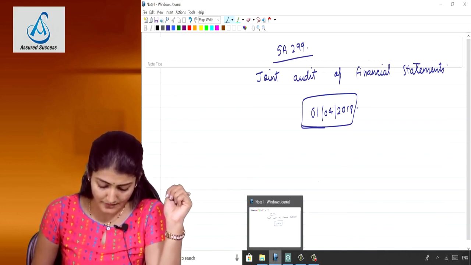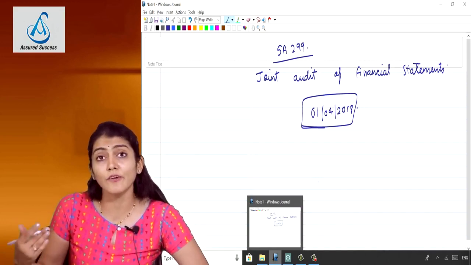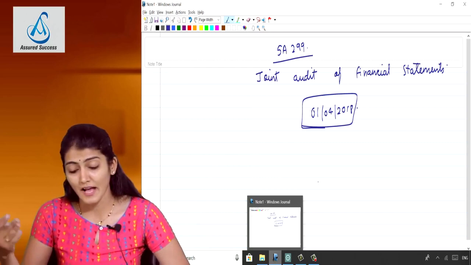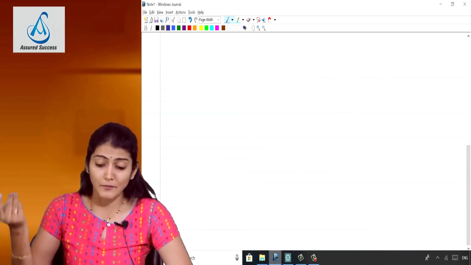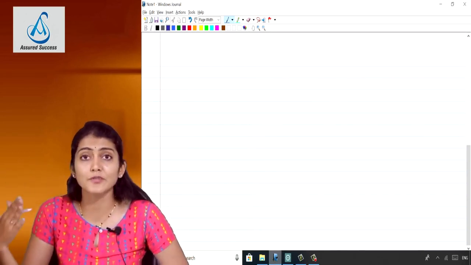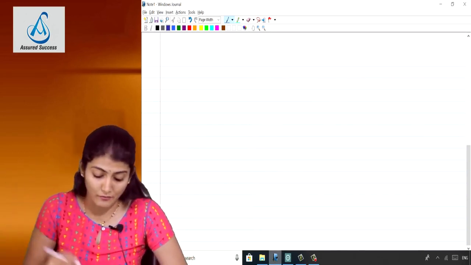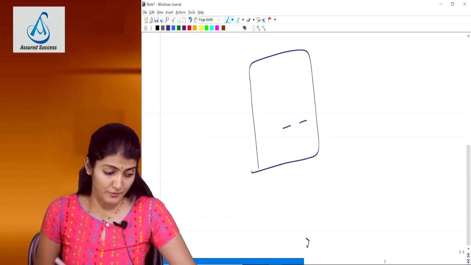Okay, right. So joint audit, as we already know, is where more than one firm of auditors has been appointed to do the audit of the financial statements. Like we know that in case of Reliance, they always have a policy to appoint joint auditors, where more than one auditor is going to be signing the audit report.